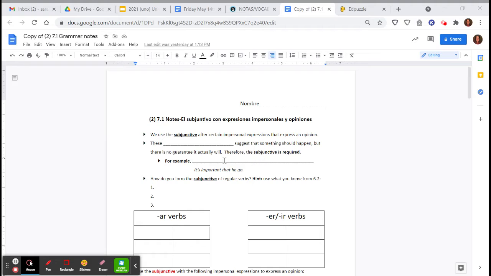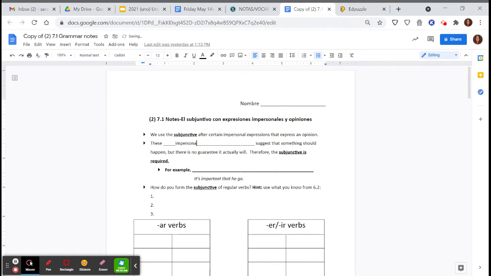So number one, it says we use the subjunctive after certain impersonal expressions that express an opinion. So these impersonal expressions suggest that something should happen, but there's no guarantee that it actually will. So therefore, the subjunctive is required. So if we're unsure if something will happen, we might have an opinion. We think it might be good that it happens, or we're hoping it happens. We kind of talked about that last chapter. Then we will use the subjunctive.